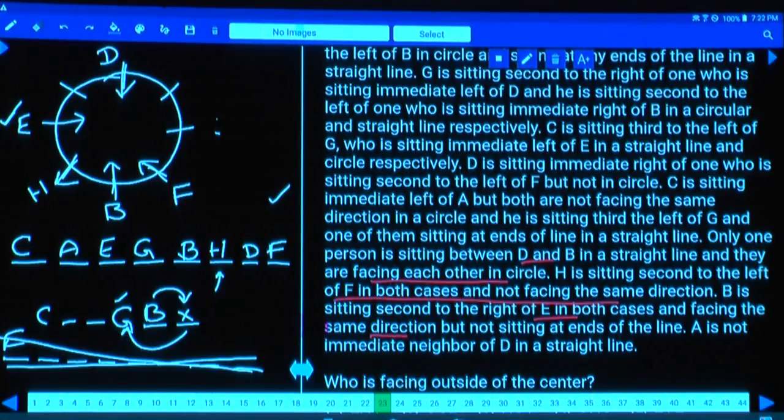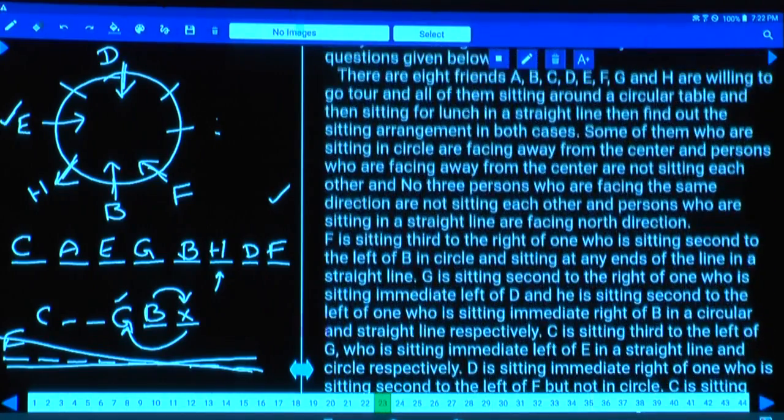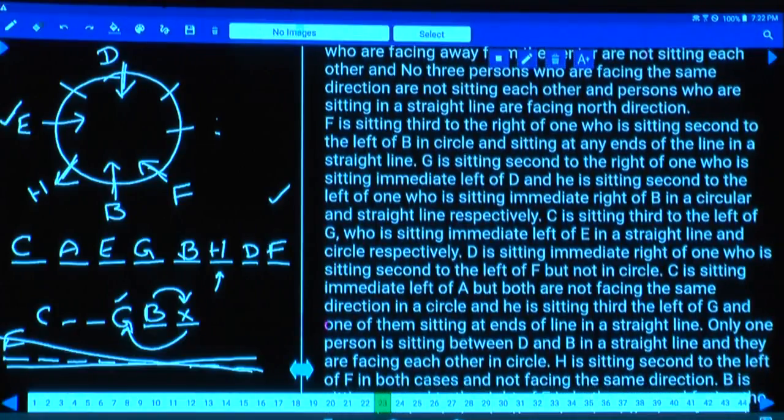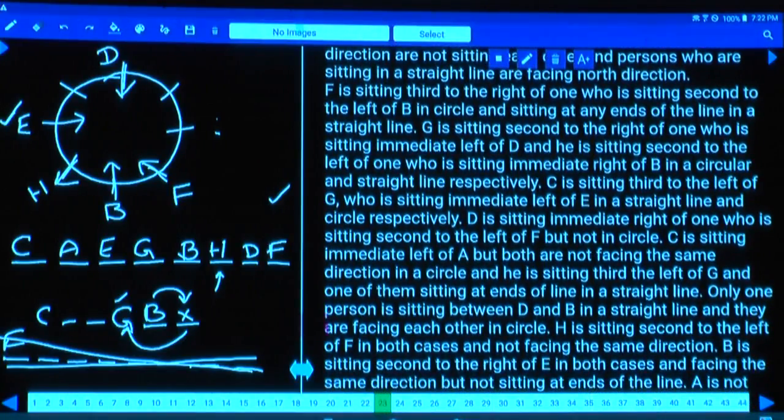Done with this? And A is not an immediate neighbor of D in a statement. This is the information we have as of now. Then let us have a glance at the entire information from the beginning. F is sitting third to the right of the one who is seated second to the left of B, in a circle and in a straight line.